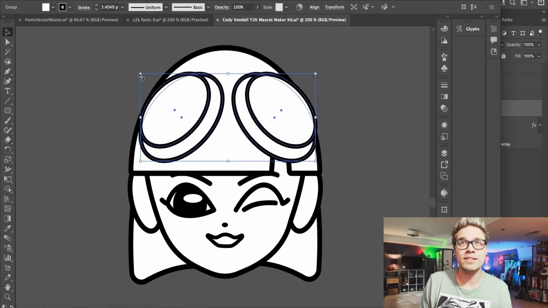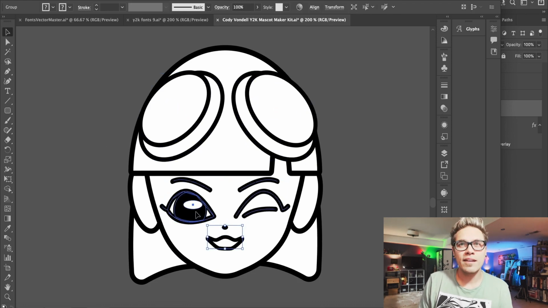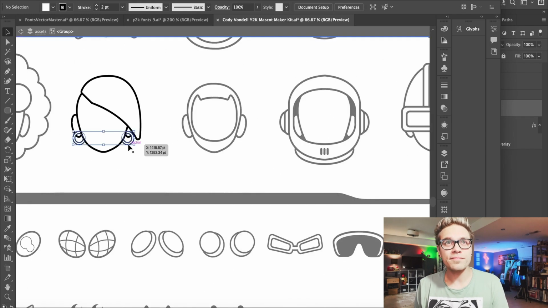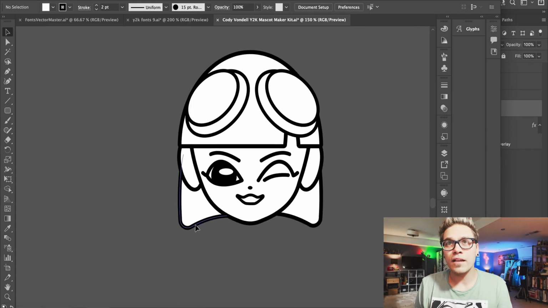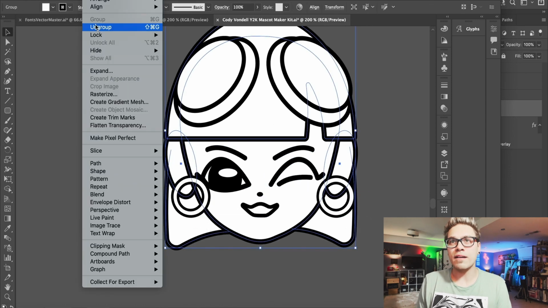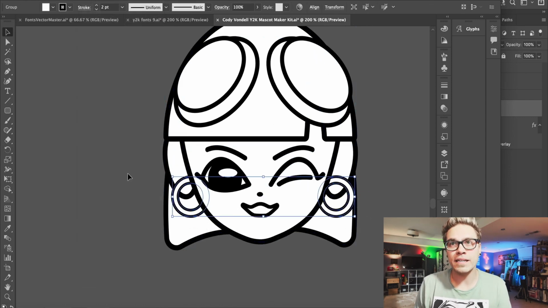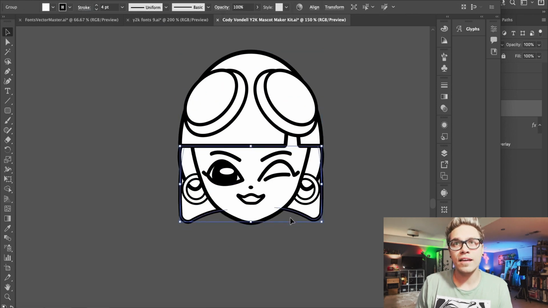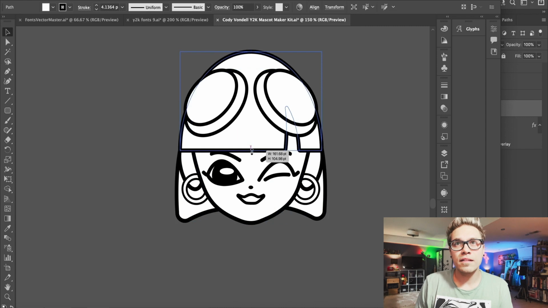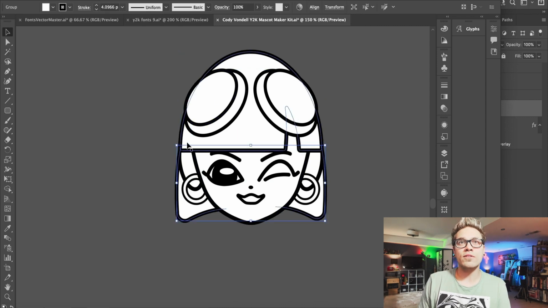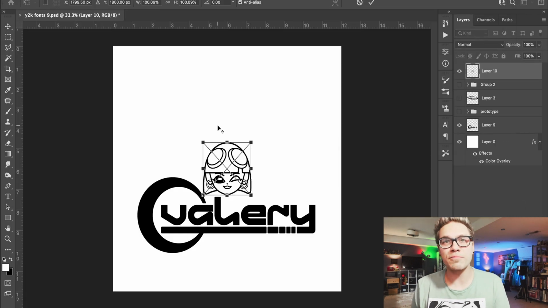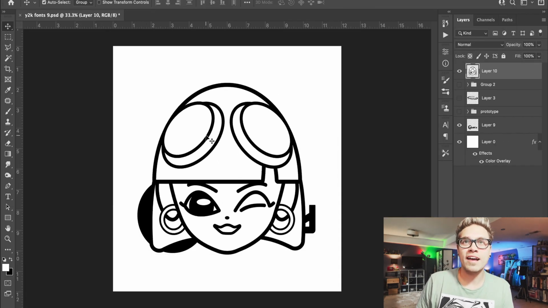I think maybe we could use maybe some like earrings. So we'll hop over here and we'll break apart, I've grouped that head, so we'll just ungroup it and get the earrings feeling right. Center everything and play with the hair maybe a little bit. Cool. I think overall she is looking pretty cool. So that's Valerie. And let's go ahead and bring Valerie into Photoshop and start applying some color.